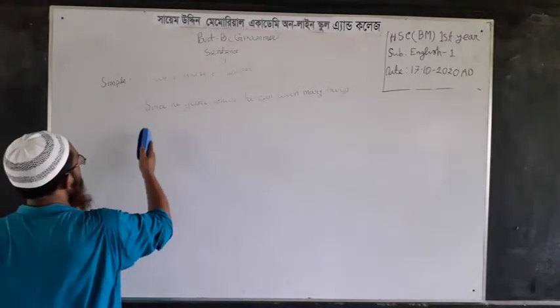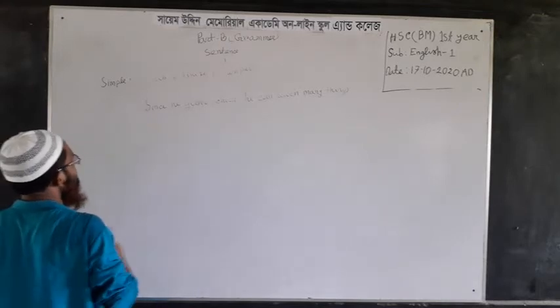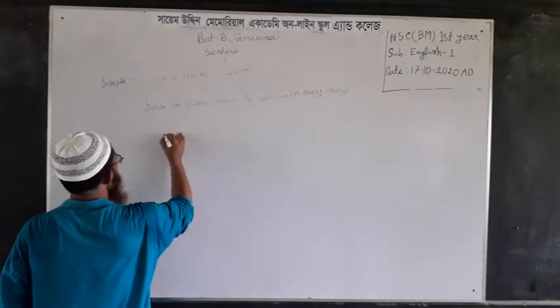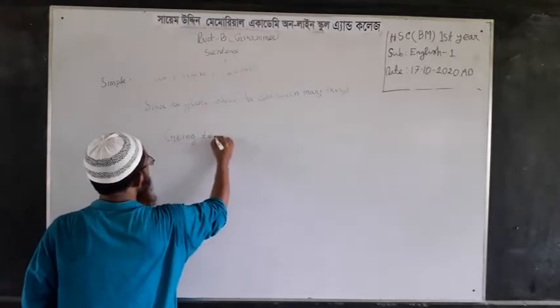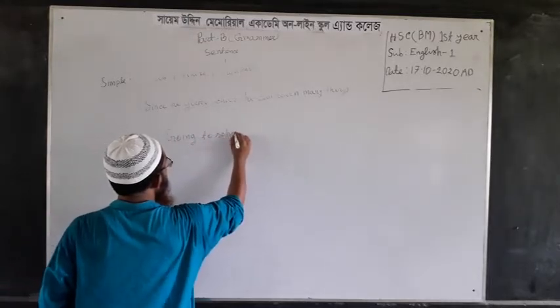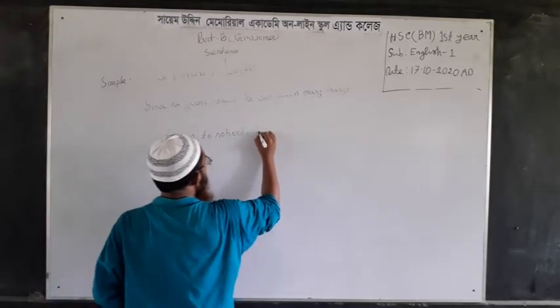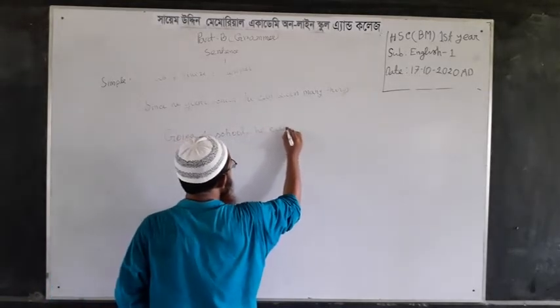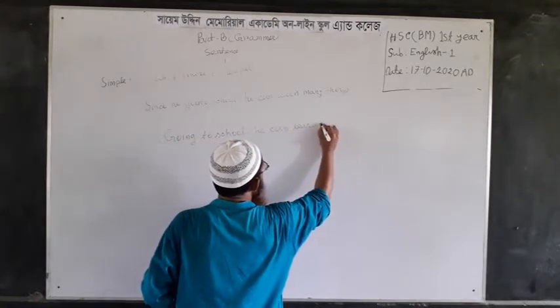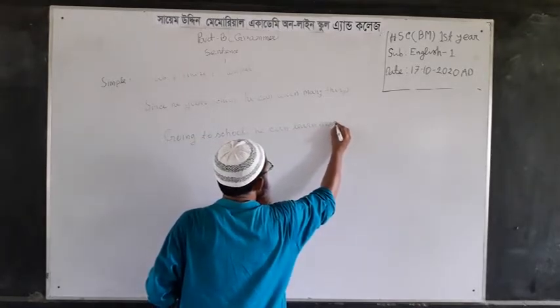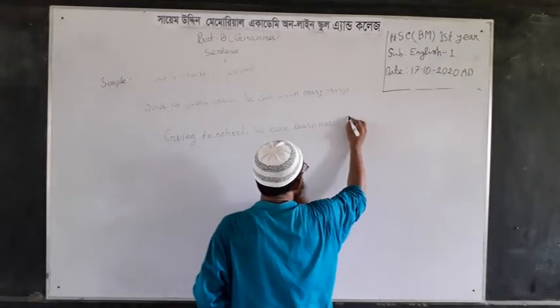Here, the simple form of this sentence will be: Going to school, he can learn many things.